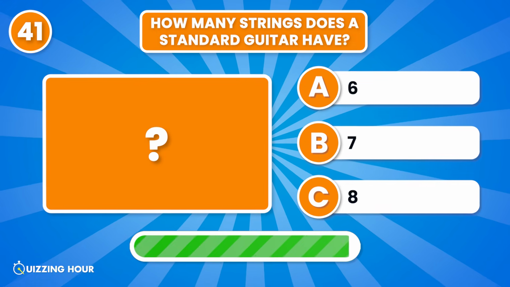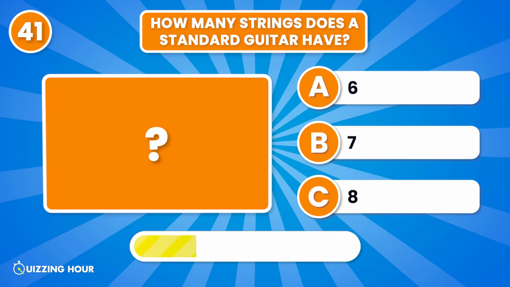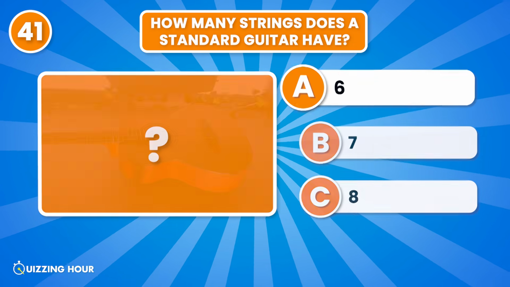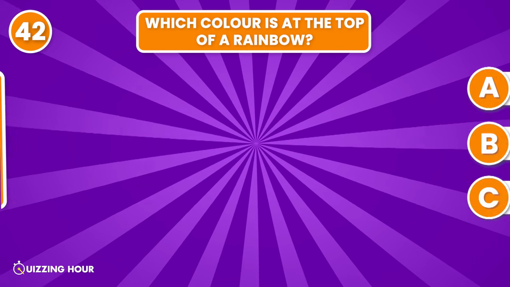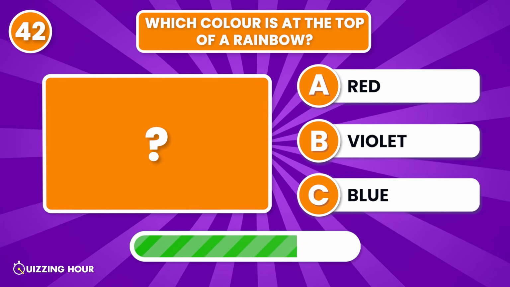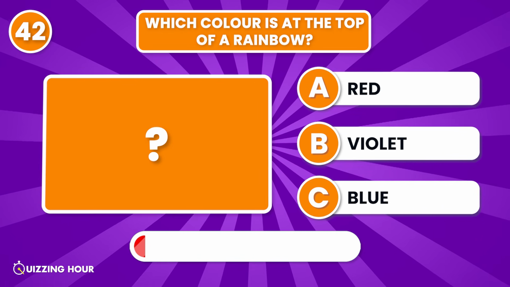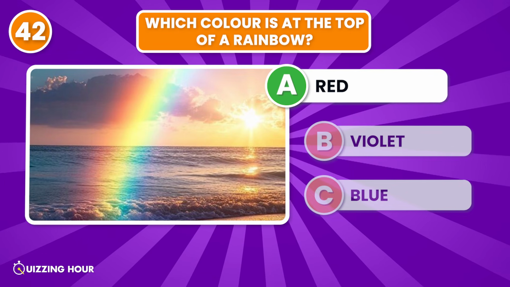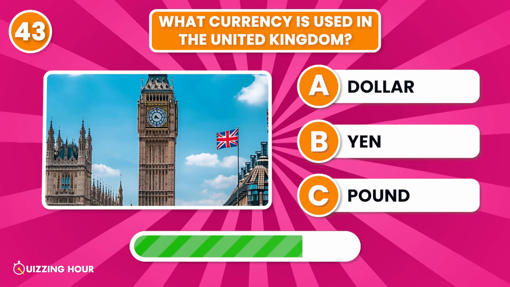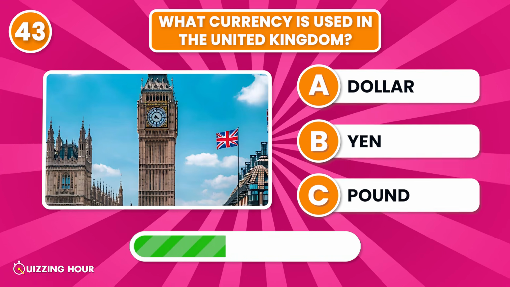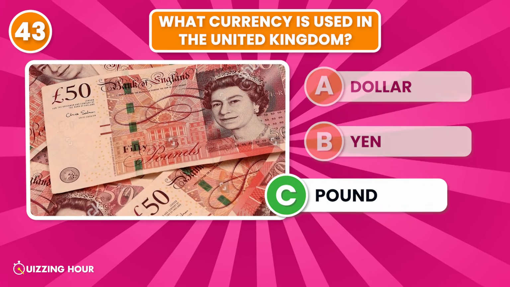How many strings does a standard guitar have? 6. Which color is at the top of a rainbow? Red. What currency is used in the United Kingdom? Pound.